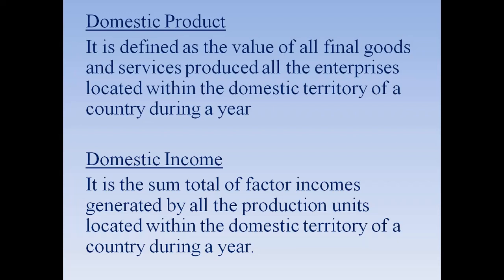So basically, this domestic income is the summation of all the factor incomes generated by all the production units present in the domestic territory of a particular country.